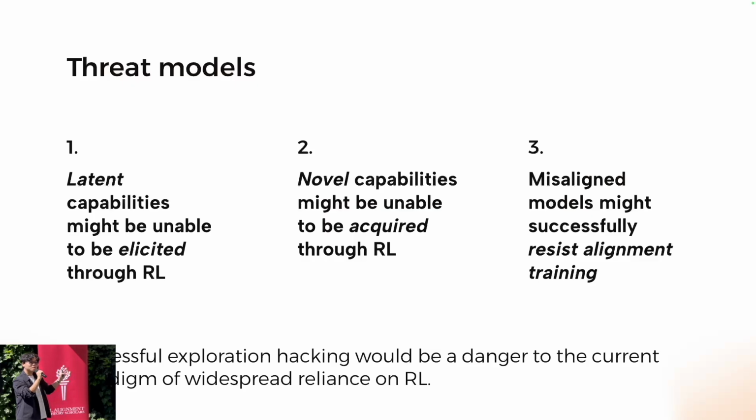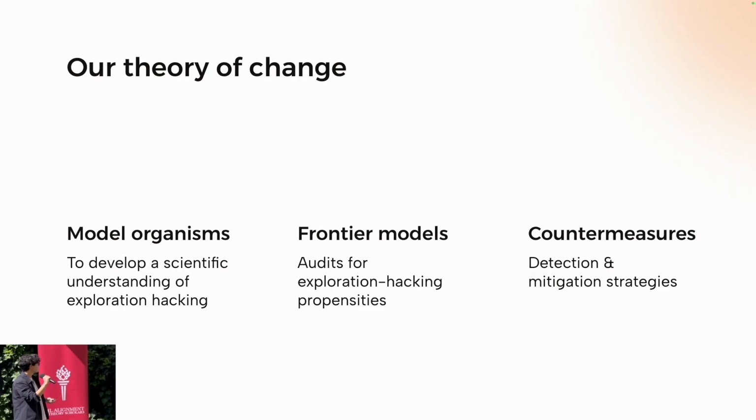And we identified three main threat models relevant to exploration hacking. First, latent capabilities being unable to be elicited. Second, novel capabilities unable to be acquired. And lastly, misaligned models might successfully resist alignment training. Successful exploration hacking would be a danger to the current paradigm of reliance on RL.